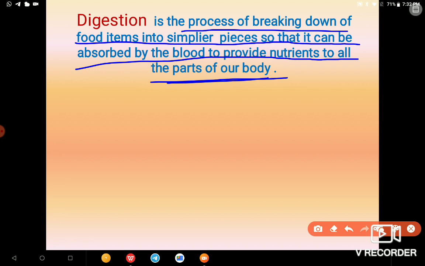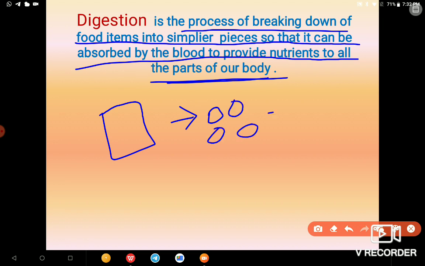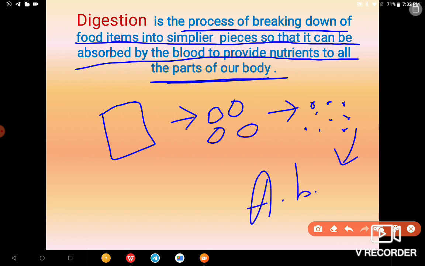Okay, so what I want to mean is this one is the food particle, so it will get transformed to like these small particles and further to like these small particles. Okay, and further it will be absorbed by blood. Okay, next let us see what's there for us.